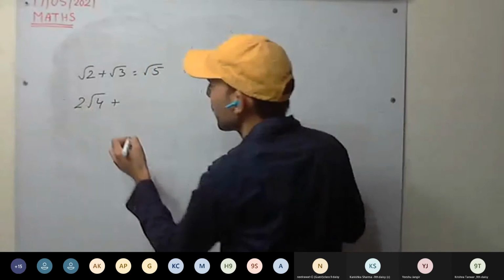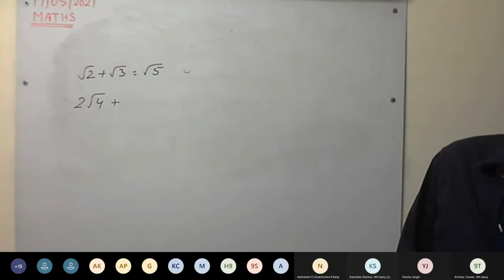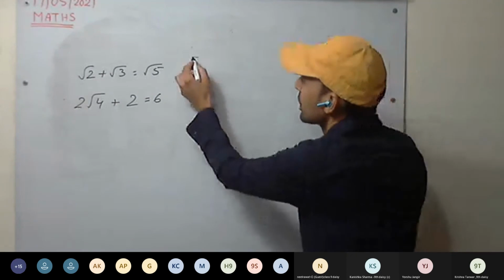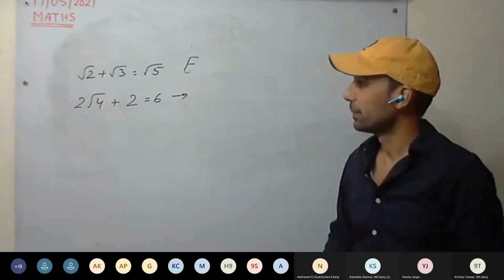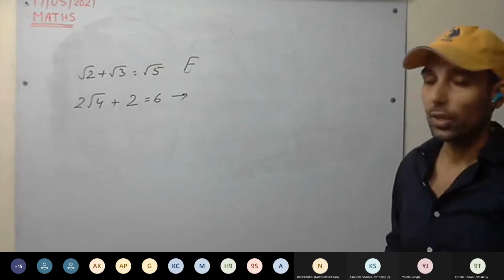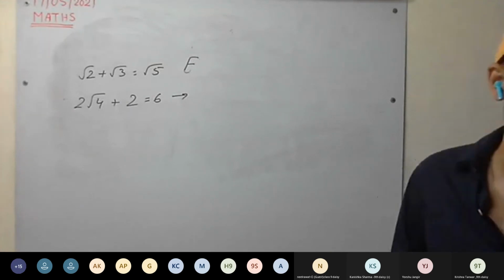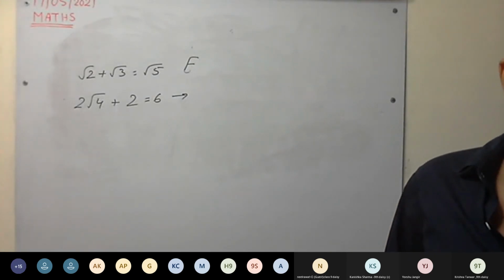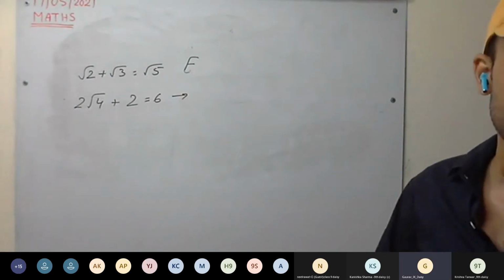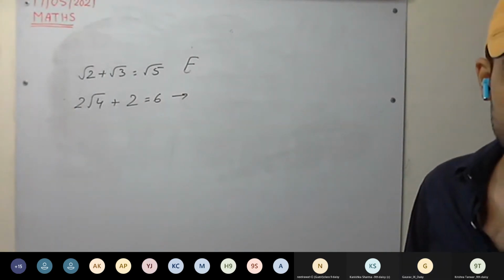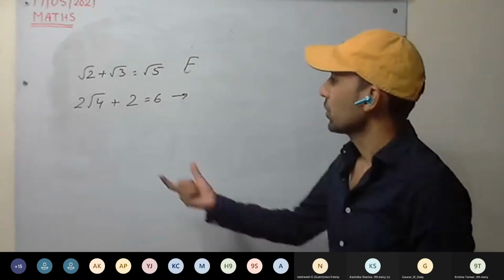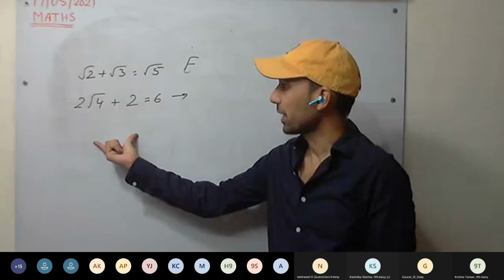Okay, tell me the next one. 2 root 4 plus 2 equal to 6. Is it true or false? Gaurav, is it true or false? Solve it. So solve the left hand side.